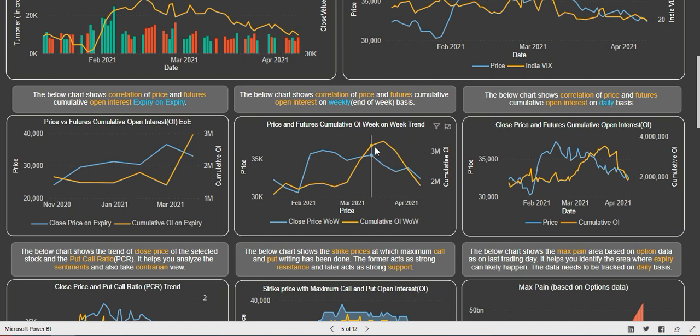On the week-on-week trend, there has been a huge price decline and also an OI decline. So there were not so many short positions added, but more of a long unwinding, huge long unwinding going on for the past few weeks, from 36,000 odd levels to almost 32,000 levels. So a 4,000 point fall. There has been continuous long unwinding, so long positions are now light. If Bank Nifty has to rise, new long positions will be added. And you can see on the daily chart that long positions are getting unwound.